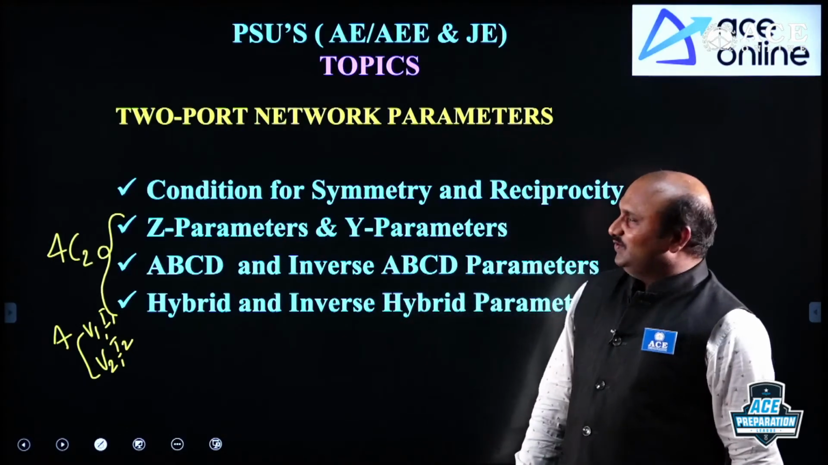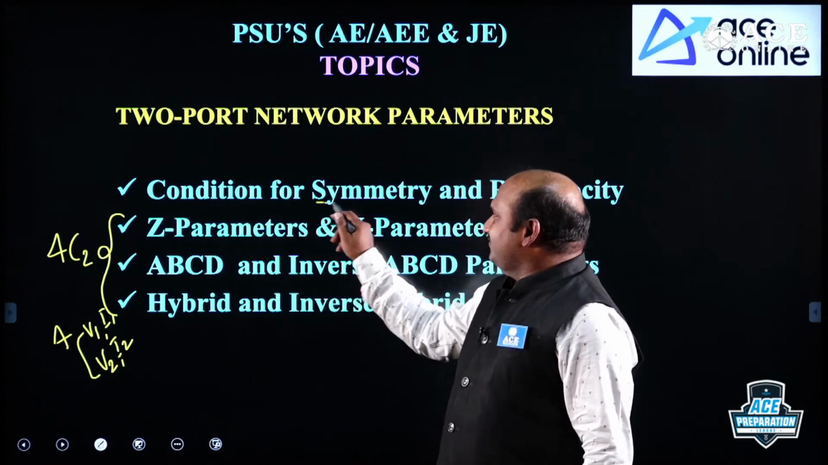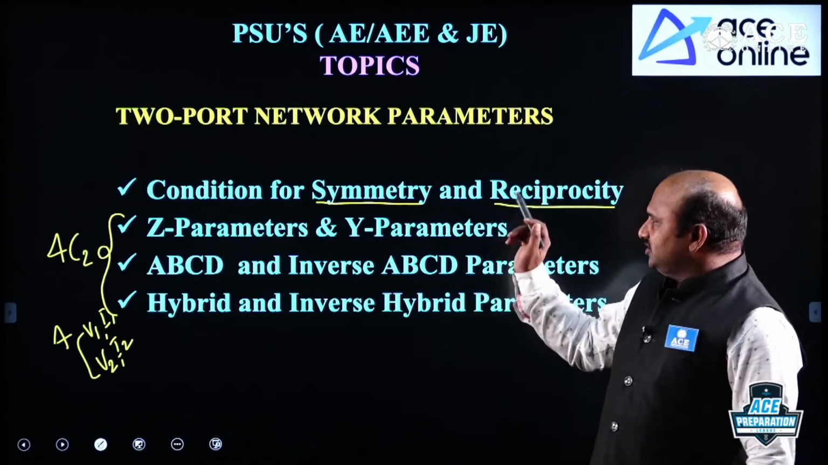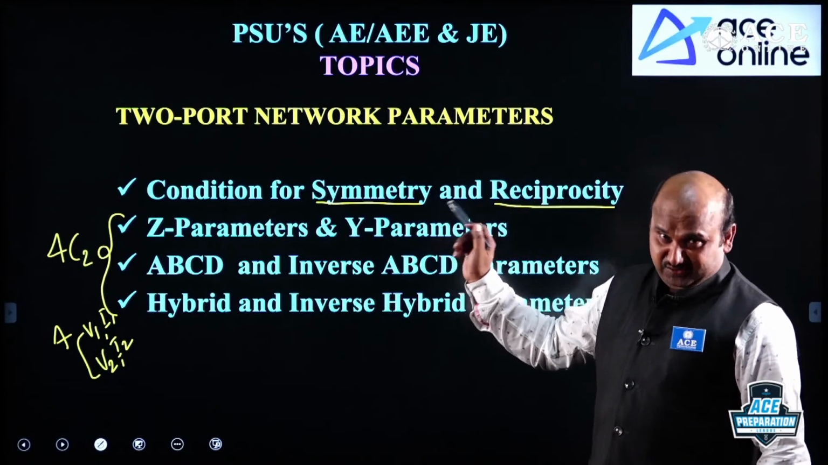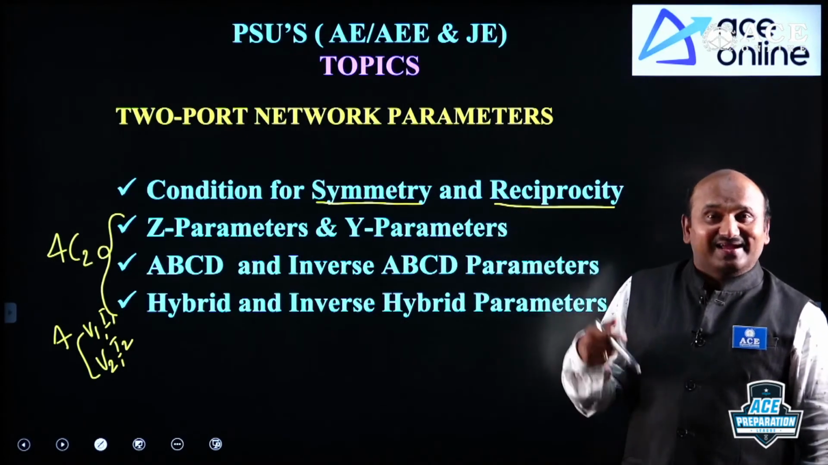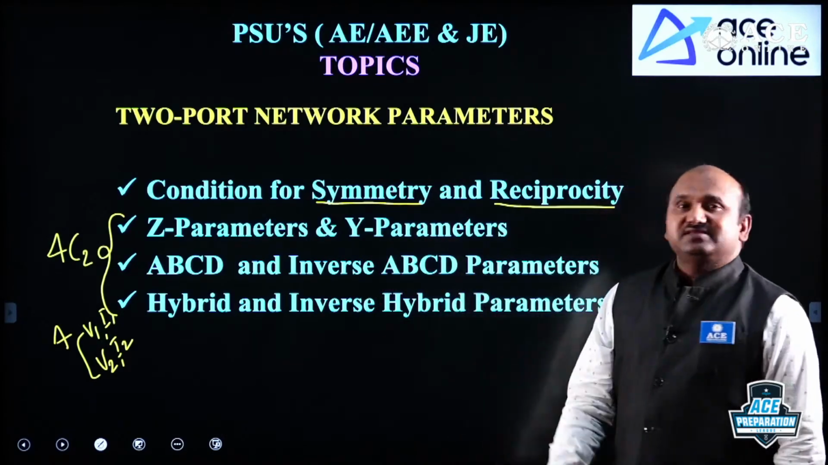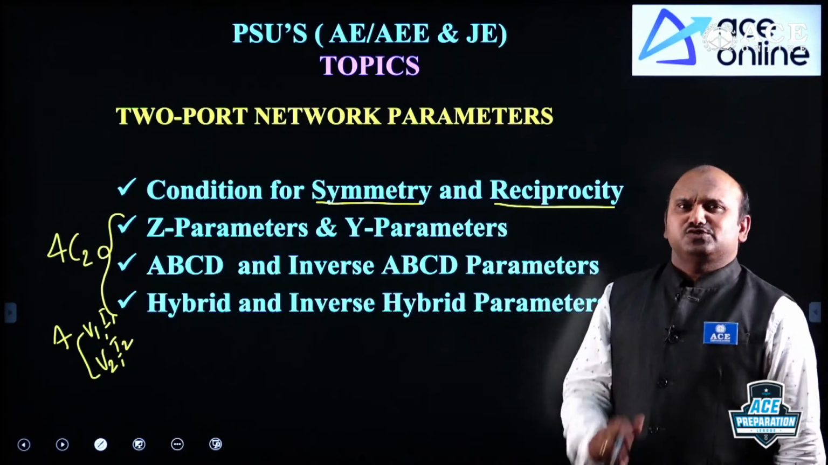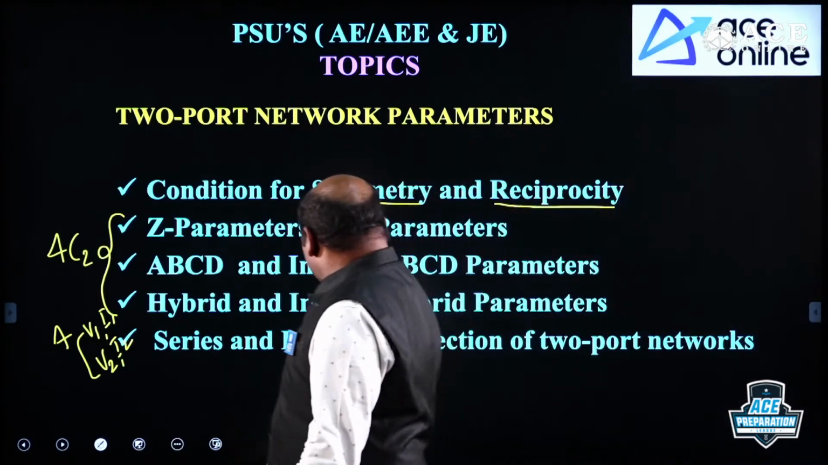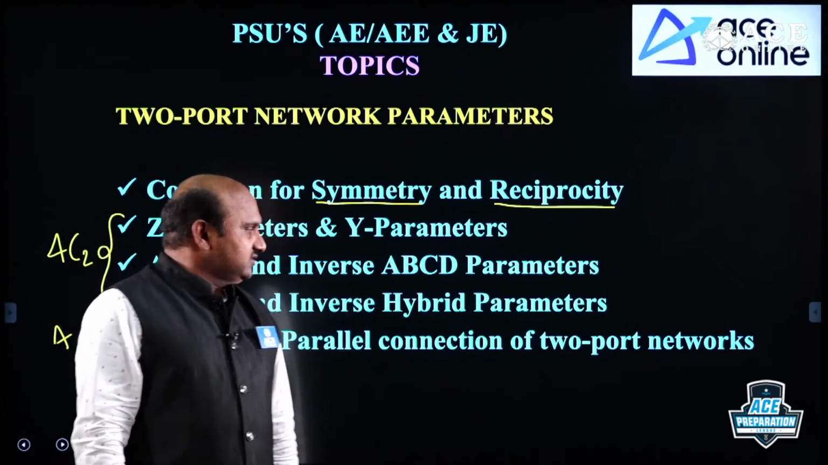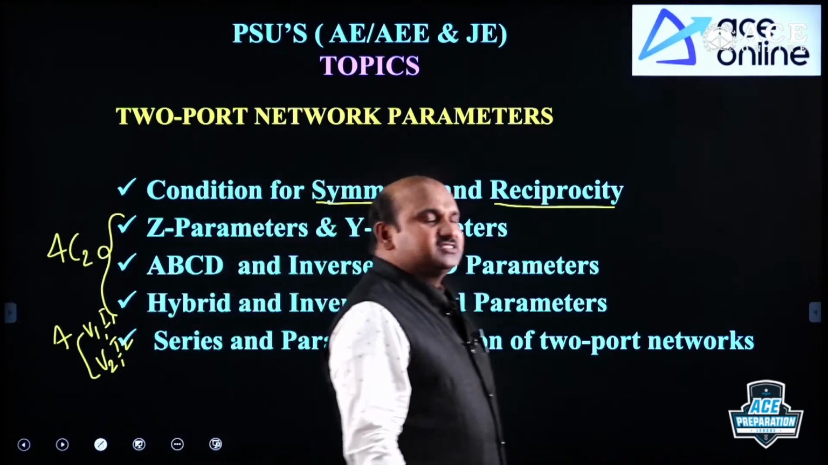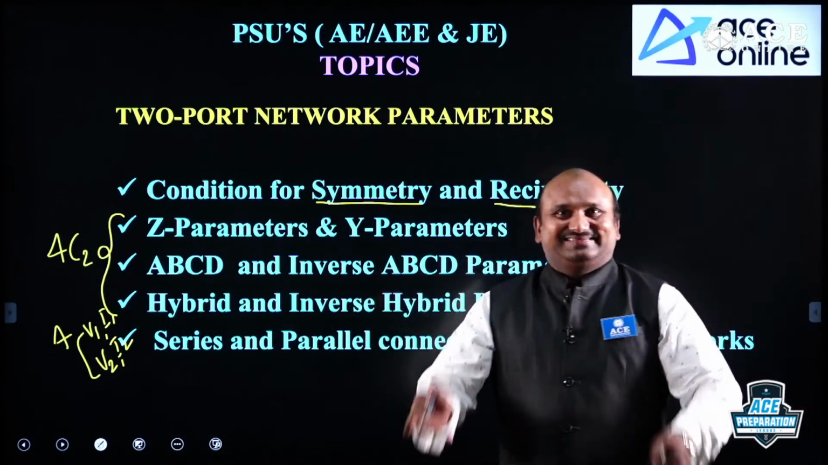For all these 6 types of parameters which we are considering for analysis of any given electrical or electronic circuits, we should define the condition for symmetry and the condition for reciprocity. Questions are asked especially in public sector units like GENCO and TRANSCO. Compulsorily you will get the condition for symmetry and condition for reciprocity for all these 6 types of parameters. Compulsory question you will get here, no doubt, believe me. And next, series and parallel connection of 2-port network parameters. Usually series connection for Z parameters, and parallel connection Y parameters can be added.